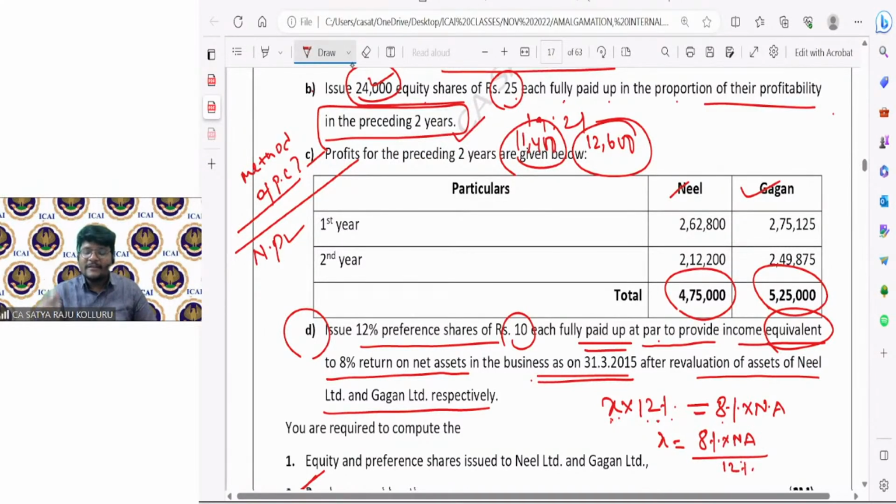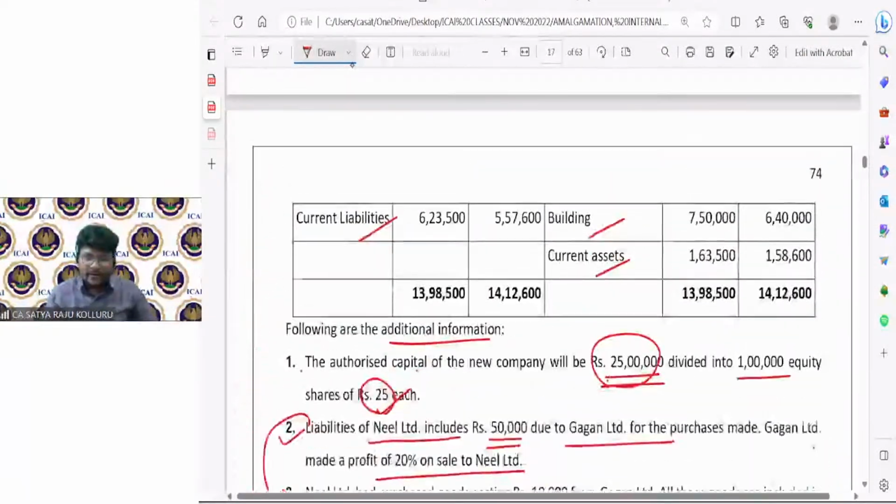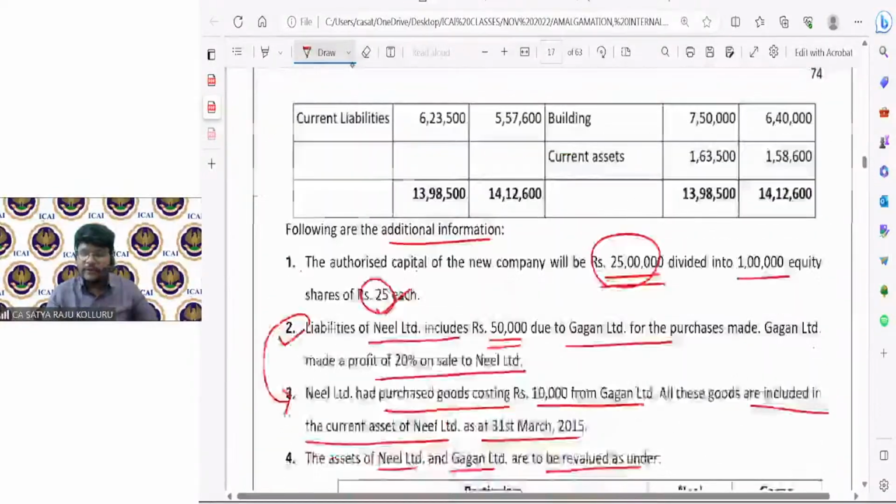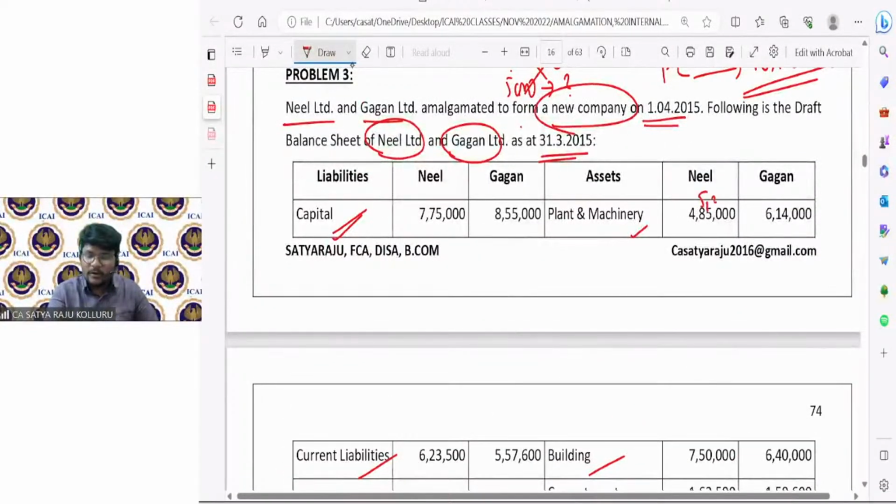If I know the net assets of Neil Limited and Gagan Limited clearly, if I substitute the net assets, then I can know the value of the preference shares to be issued to Neil Limited and Gagan Limited, right? Can we work out the net assets? Then net assets you should need to consider after revaluation of assets of Neil Limited and Gagan Limited. Now, if I work out the net assets, please all of you come here. Net assets, plant and machinery. How much value should I consider? 5,25,000 I should consider, not this value, for net assets, 5,25,000.